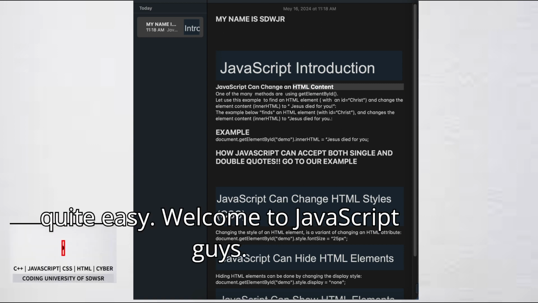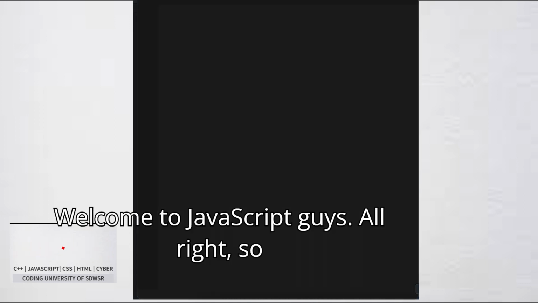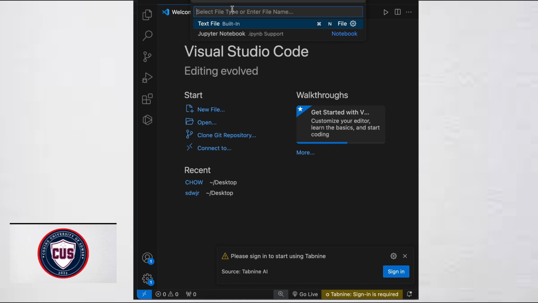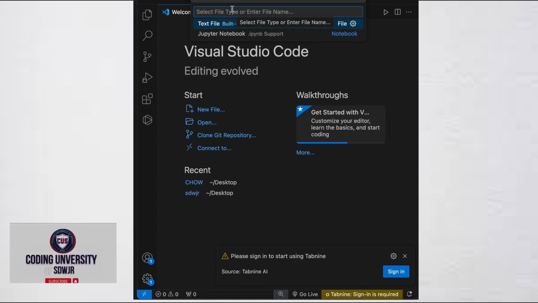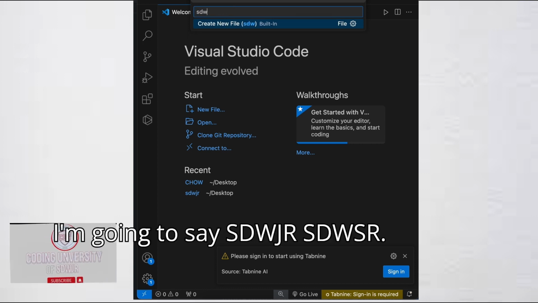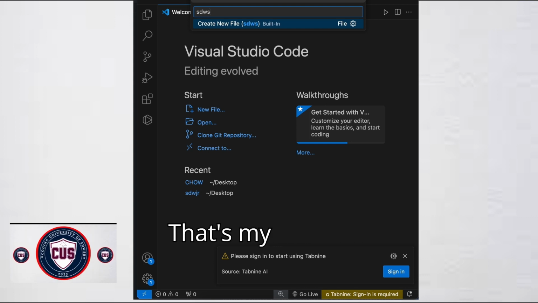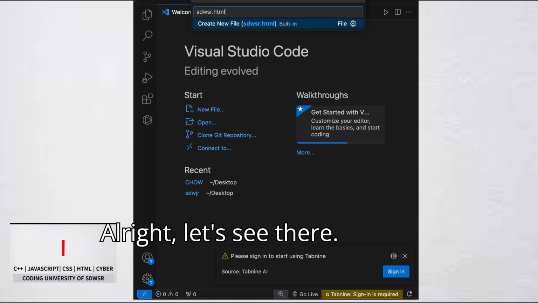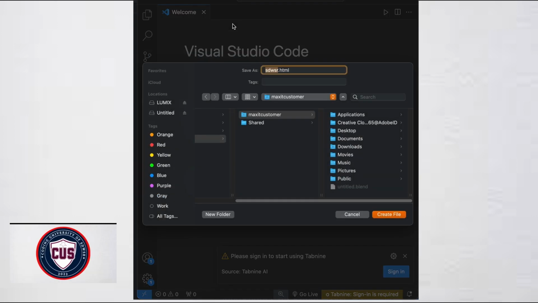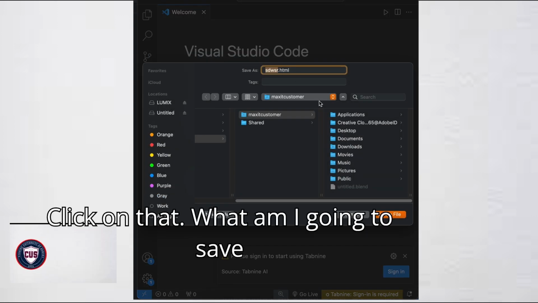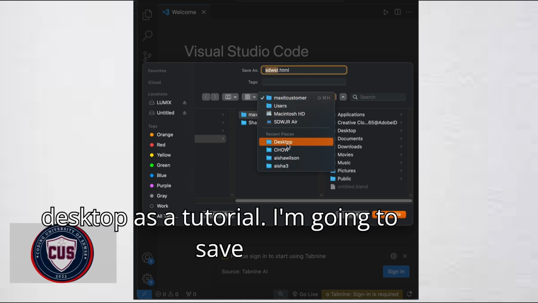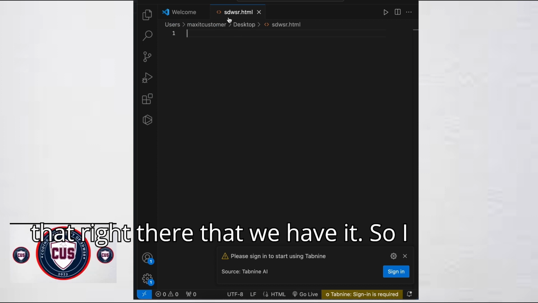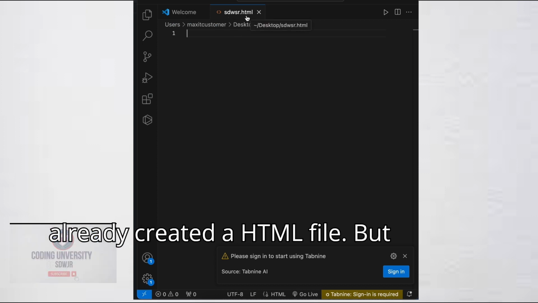Welcome to JavaScript, guys. All right, so let's create our new file here. I'm going to name it SDWJR.html. Where am I going to save that? I'm going to save that to my desktop since it's a tutorial. There we have it. So I already created an HTML file.